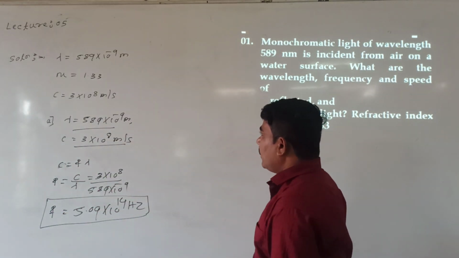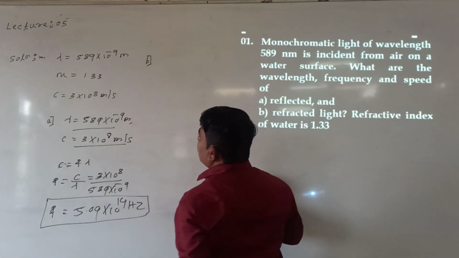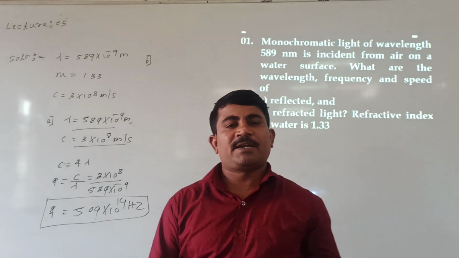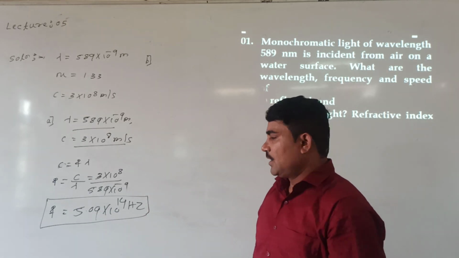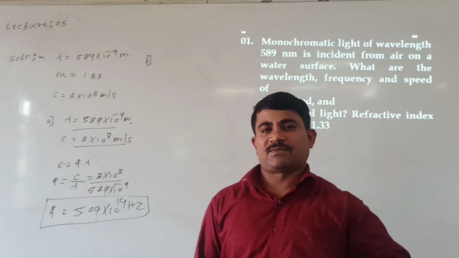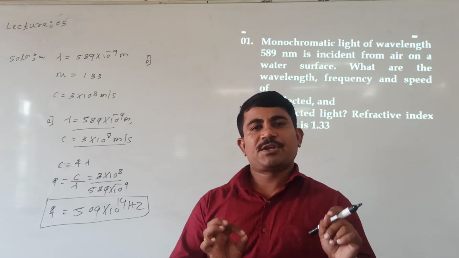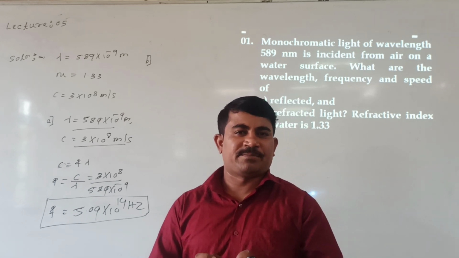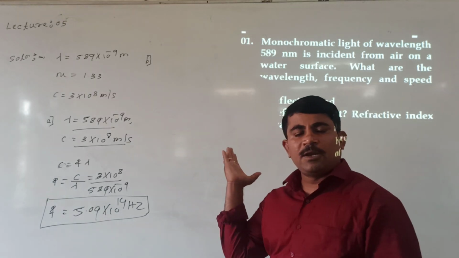Now let us go to refraction. I need to calculate. During refraction of light, initially we will calculate the speed. I can define refractive index in this way: the ratio of speed of light in two media, that I can call the refractive index.